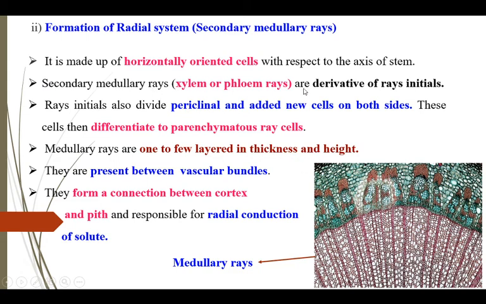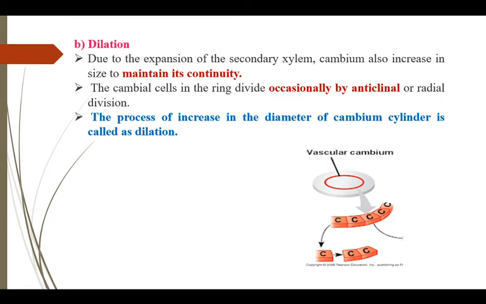Secondary medullary rays are derivatives of ray initials, and they divide periclinally, forming parenchymatous rays. These radial systems are involved in the radial conduction of solute. The second process in the activity of vascular cambium is dilation. Due to the expansion of the secondary xylem, cambium also increases in size to maintain its continuity, and this is done by anticlinal division or radial division. The process of increase in diameter of the cambium cylinder is known as dilation.